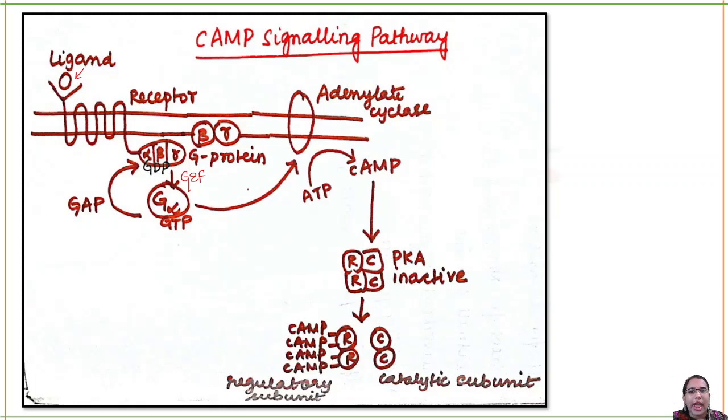It will go and activate the enzyme adenylate cyclase. What adenylate cyclase does is, whatever ATP is present inside the membrane, it will convert ATP to cyclic AMP. Now what is cyclic AMP? It is your secondary messenger. It will further do its function. It is helpful in the transduction of signal.